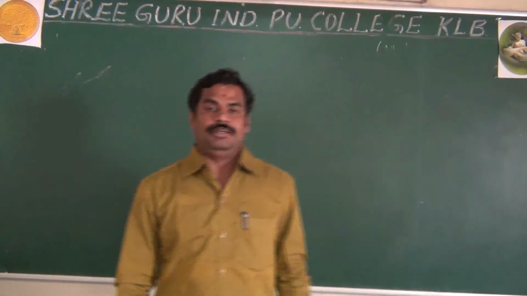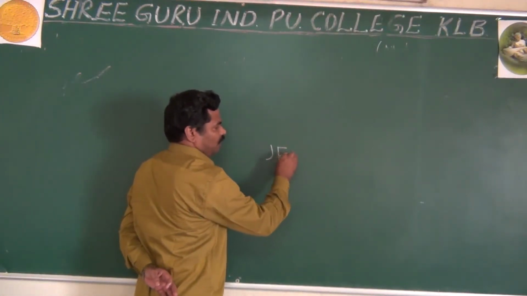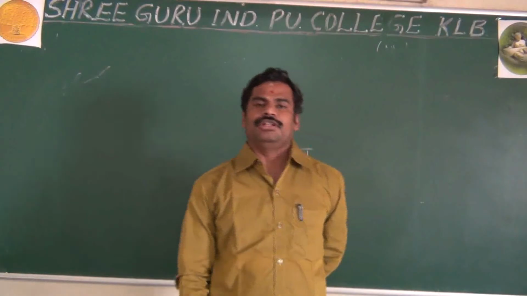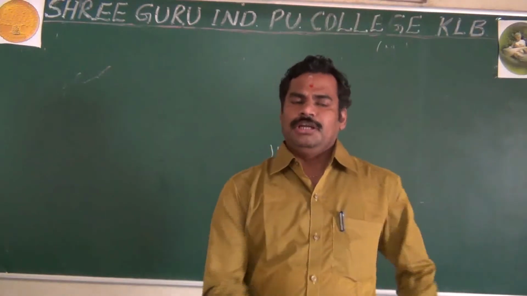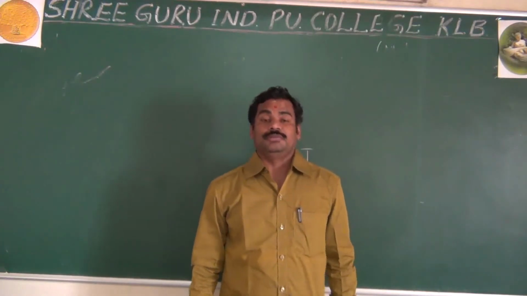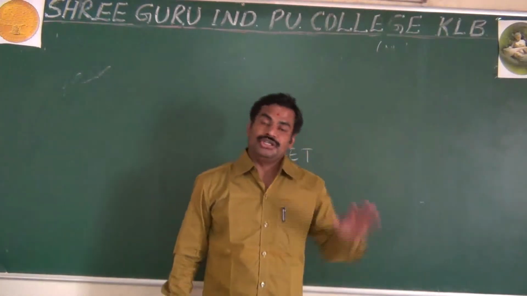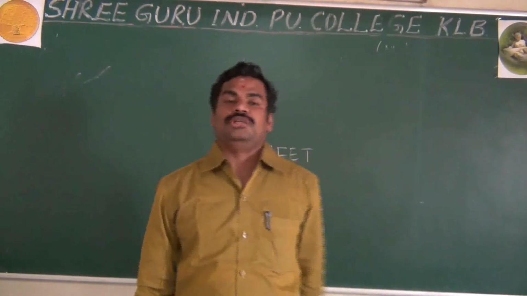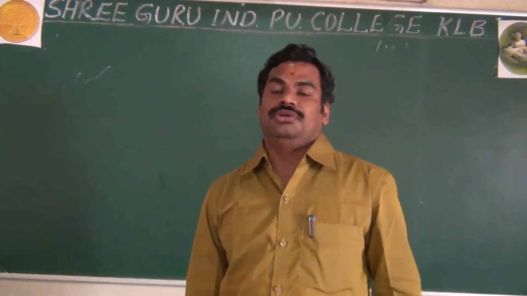Yesterday I said JFET stands for junction field effect transistor. There are two types: one is the N channel and the other is the P channel. The difference is that in the N channel the current is because of electrons, because in a FET the current is due only to majority carriers. In the same way, in the P channel the current is because of holes, because holes are majority carriers in P type and electrons are majority carriers in N type, as we studied in the first year in diodes.